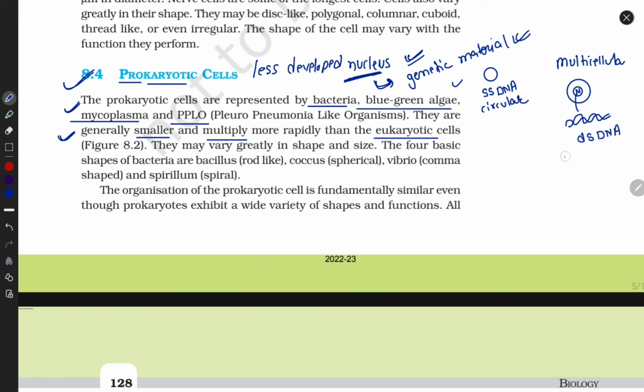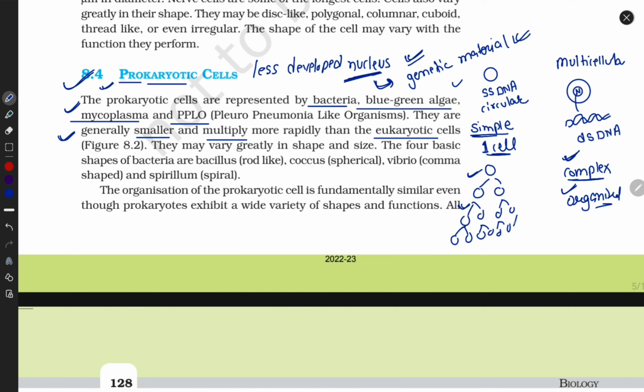Multicellular organisms are well defined, well organized, they are complex. But prokaryotic cells are simple in structure because they contain only one cell, guys. They are unicellular. They divide faster than multicellular organisms because they are simple, while complex organisms take lots of time. This is the cellular form. It does not require tissue level, organ level, or body level systems. They don't have this kind of system. So they can replicate, they can divide multiple times.